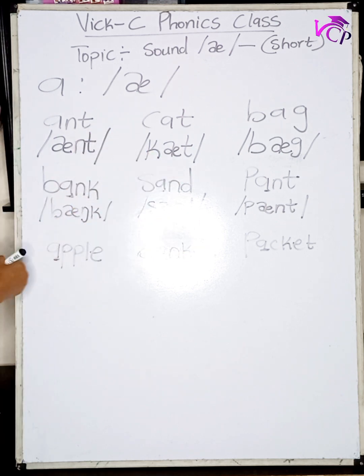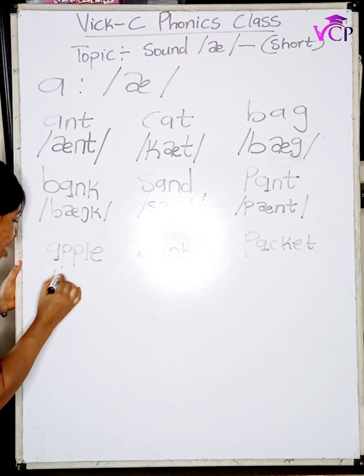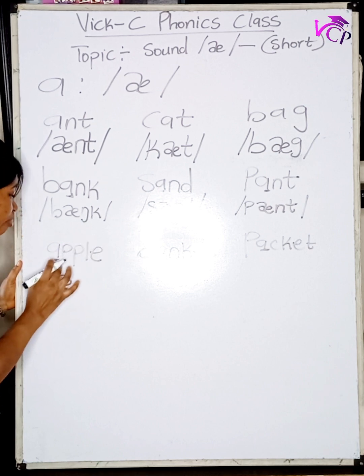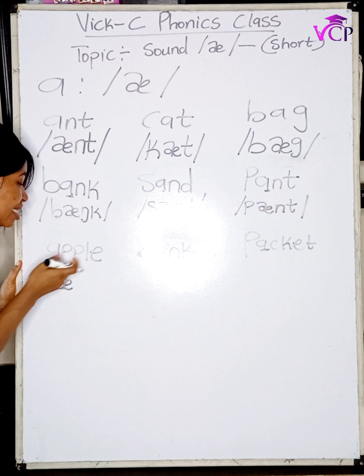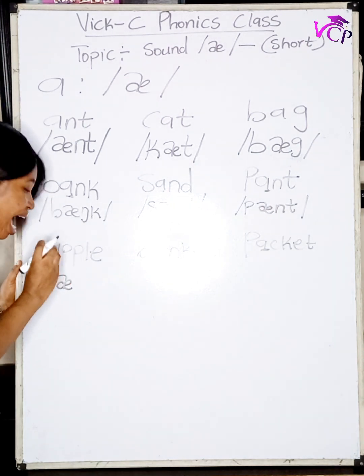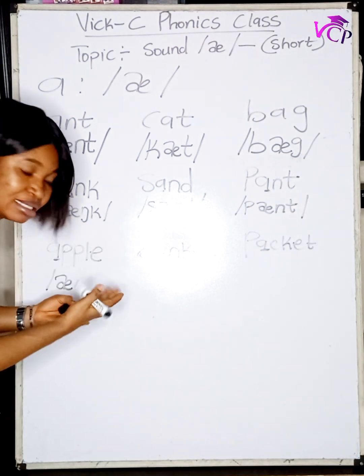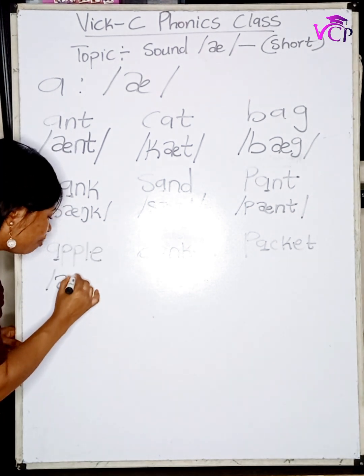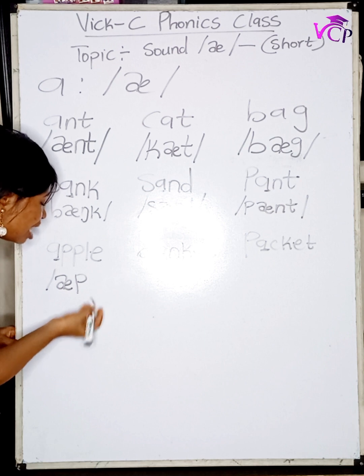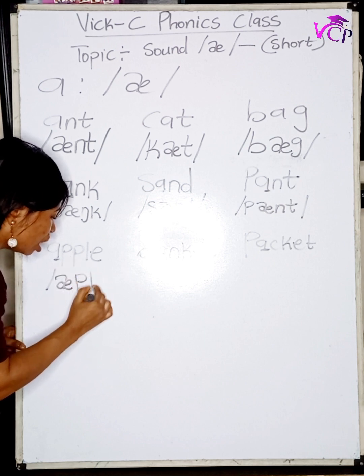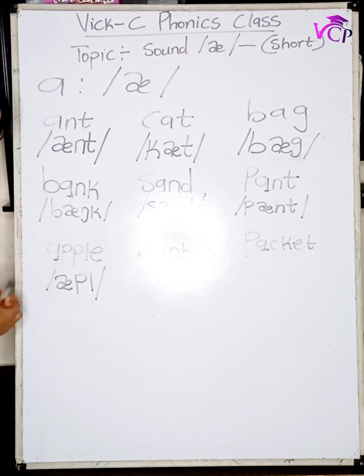Over here we have apple. How do I transcribe this? Because I have two letter P's here, I will only need to use one to represent the sound. So I have the letter P, giving us the sound, and I have L. So I have apple.